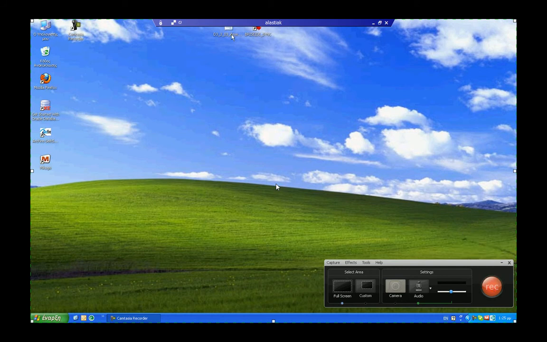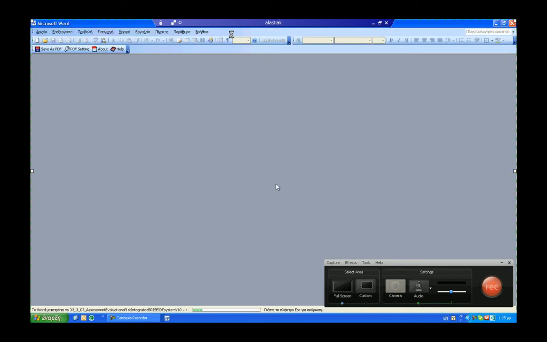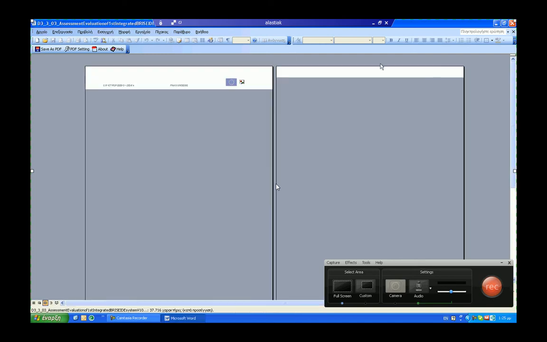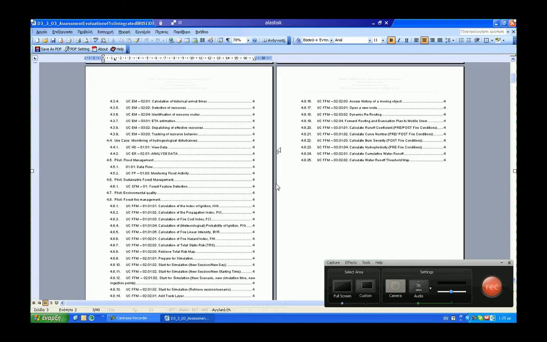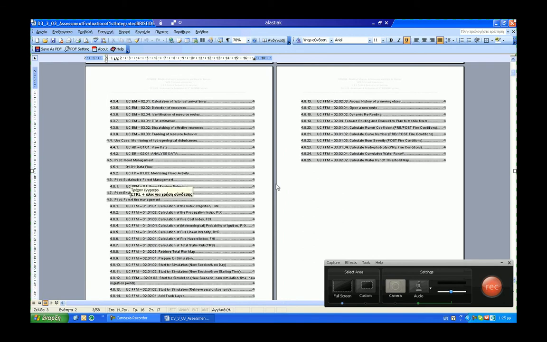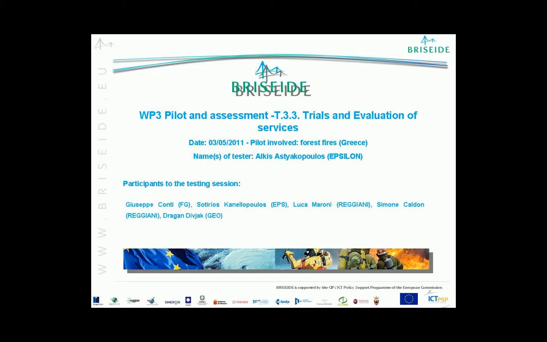First you have to open the deliverable document and go to your pilot use case tests. And you are ready to check one by one the requirements that are presented to this table.